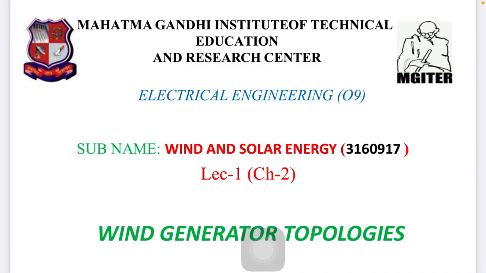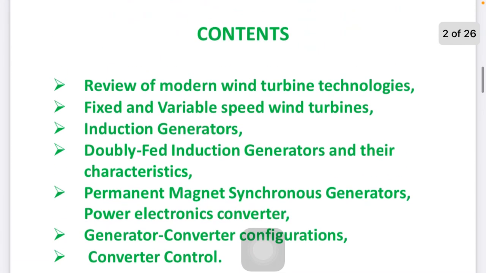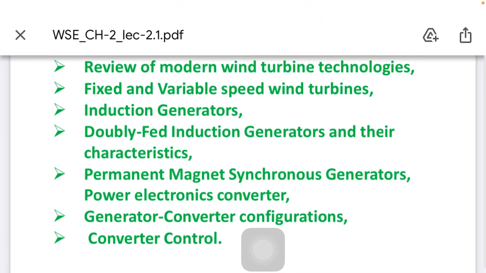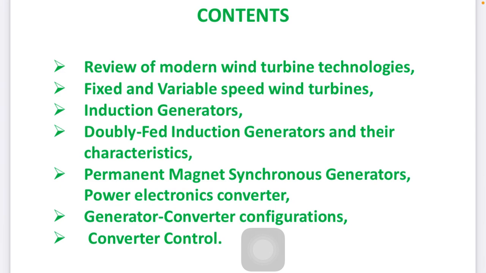So the topics are wind generator technology. The topics are listed below. First of all, review of the modern wind turbine technology, fixed and variable speed turbine, induction generator, doubly fed induction generator, that is called a DFIG, and their characteristics, permanent magnet synchronous generator, some converters, and some control of converters.